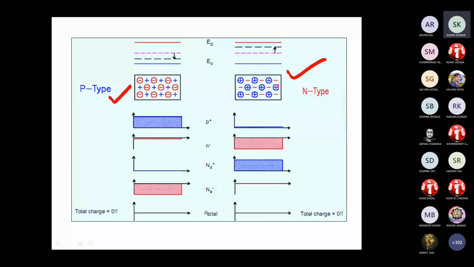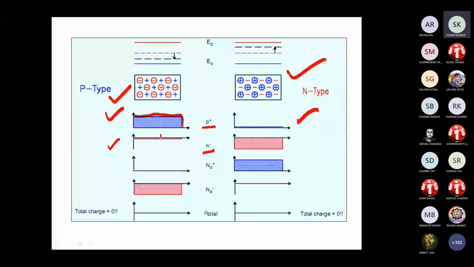If I plot a schematic sketch of the concentrations, for the P-type the hole concentration is high here, and here holes are less. In the N-type, electrons are the majority carriers, and holes are very less in the P type.